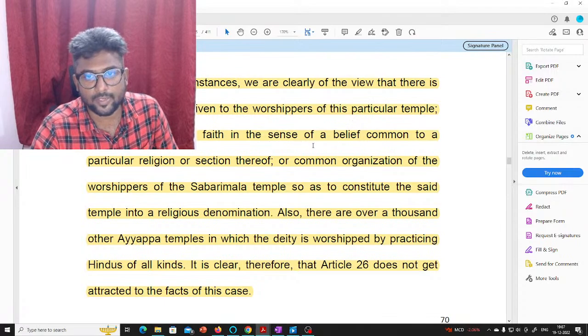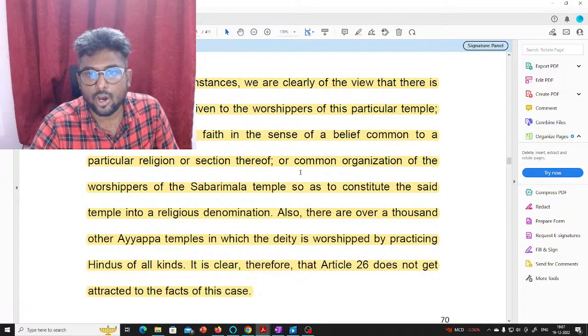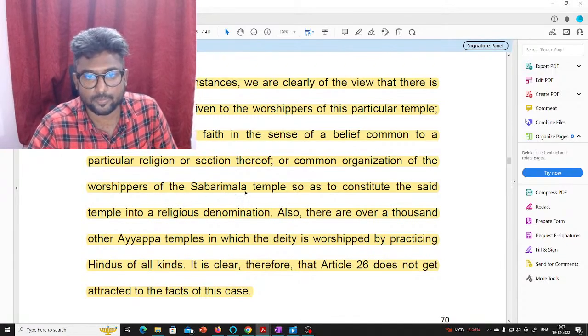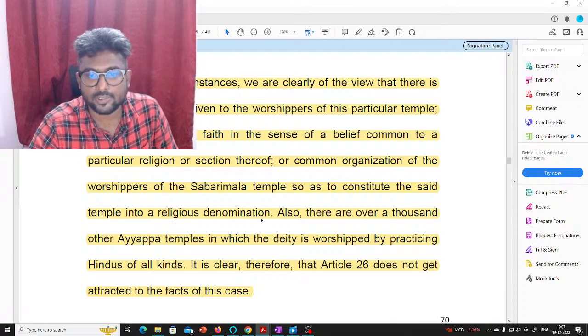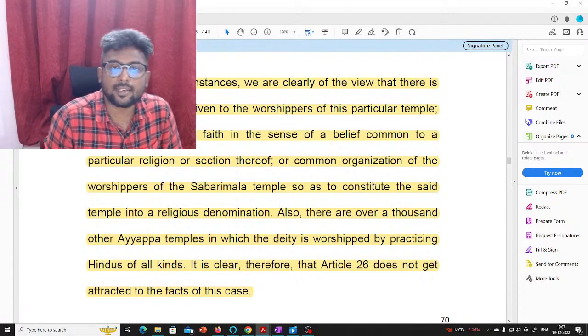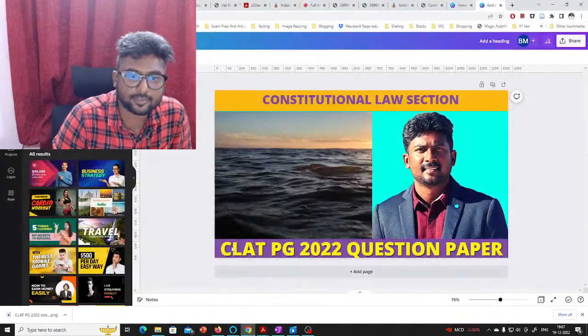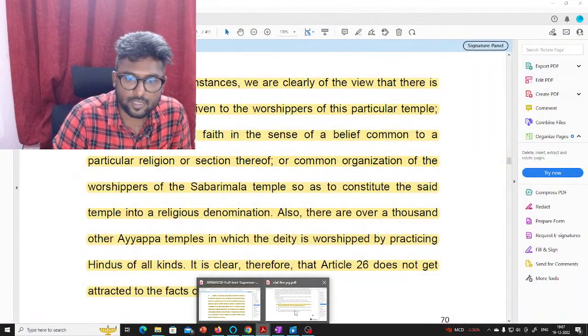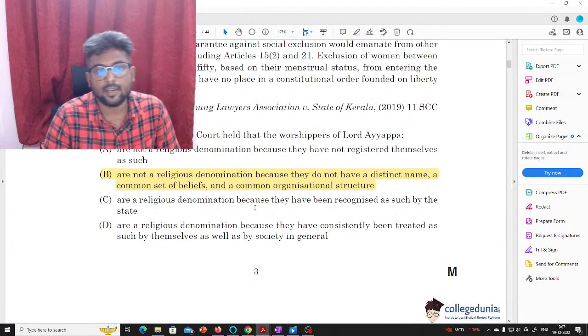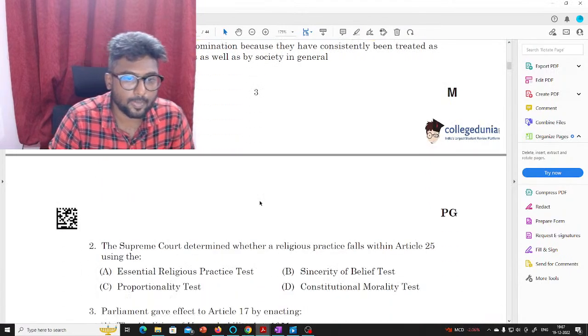There is no common faith in the sense of a common belief to a particular religion or section thereof, or common organization of the worshippers of the Sabarimala temple so as to constitute the said temple into a religious denomination. So clearly the answer for the first question is B, and let's move to the next question.